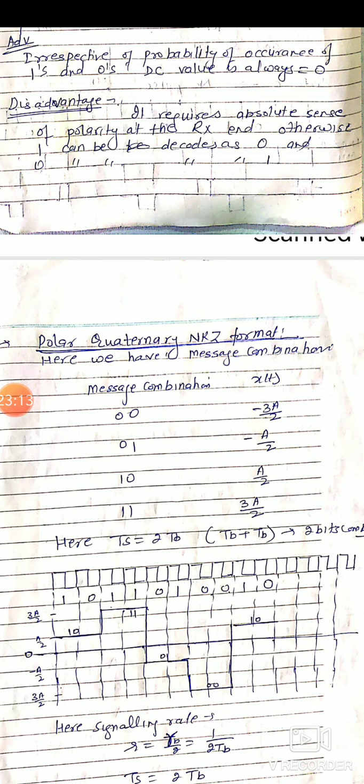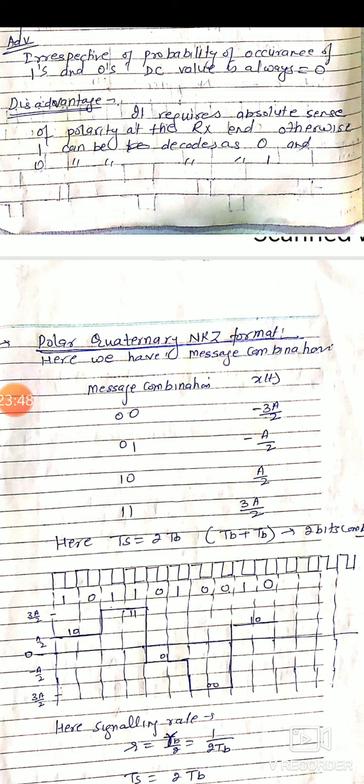The next combination of signal is 0 1. To 0 1 we have to assign the value minus A by 2, and then we have the 0 0 combination, that's why we have to assign the value minus 3A by 2, and so on. The next symbol is the 1 0 combination, we have to assign the value A by 2, and so on, right? In this method again there will be some DC value. If we have the same number of 1s and 0s, an even number of 1s and 0s, then again we will have DC value equal to 0.